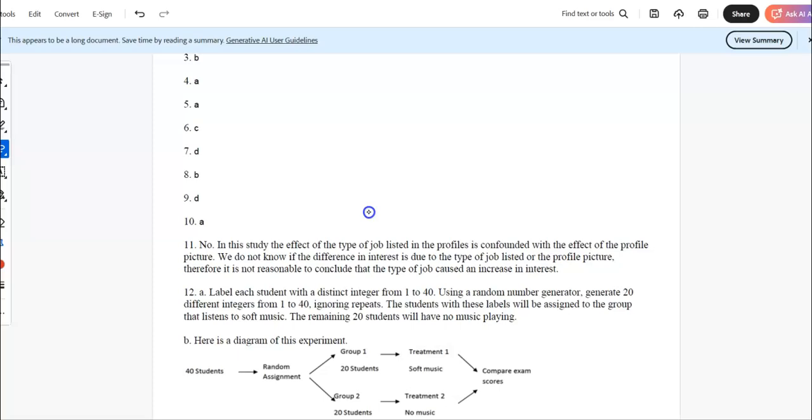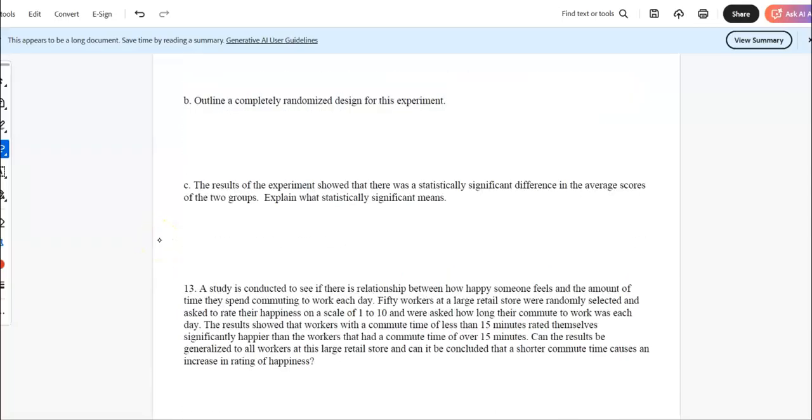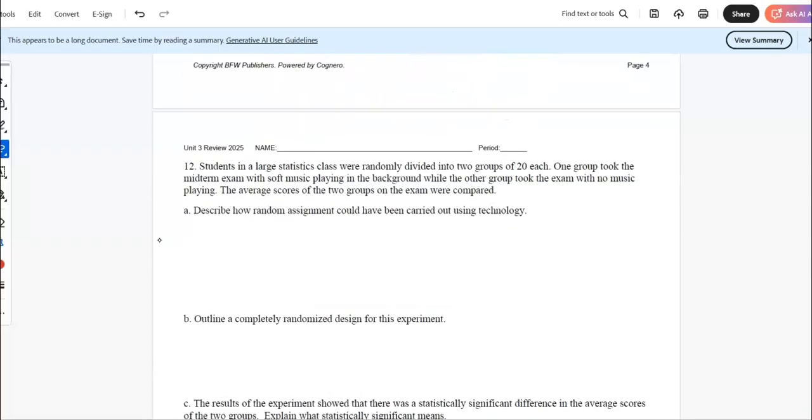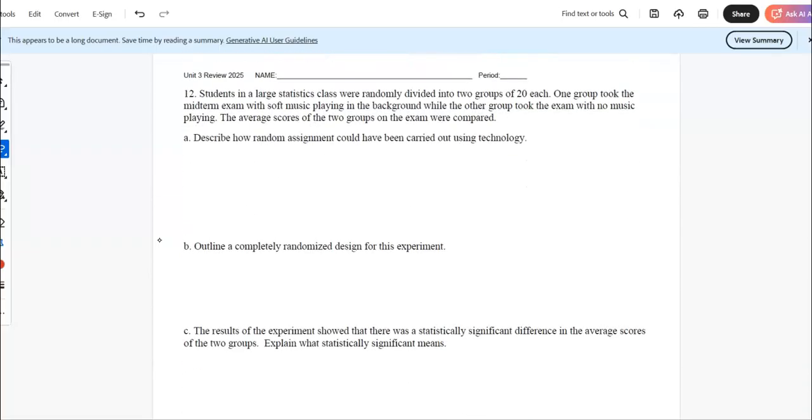So you just want to read that and compare it to my answer to make sure it looks okay. Students in a large stats class were randomly divided into 2 groups of 20. One group, so just randomly, took the midterm exam with soft music playing. The other group took the exam with no music playing. The average scores of the 2 groups in the exam were compared. Describe how random assignment could have been carried out using technology.